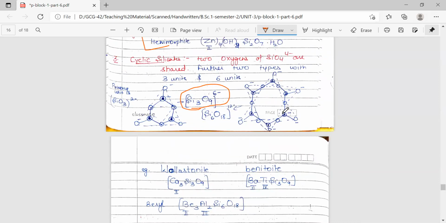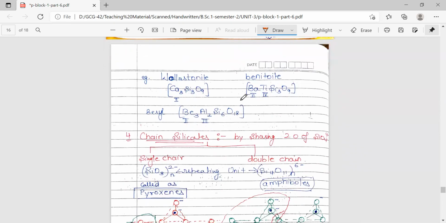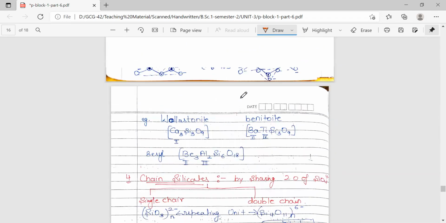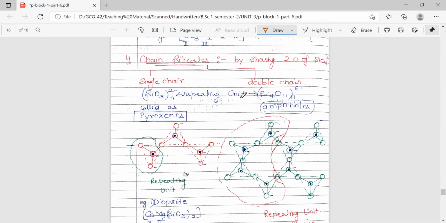Only the oxygens which are being shared will not have a negative charge now. Only the oxygens which are not being shared have the negative charge. These are the examples of both types of cyclic silicates.